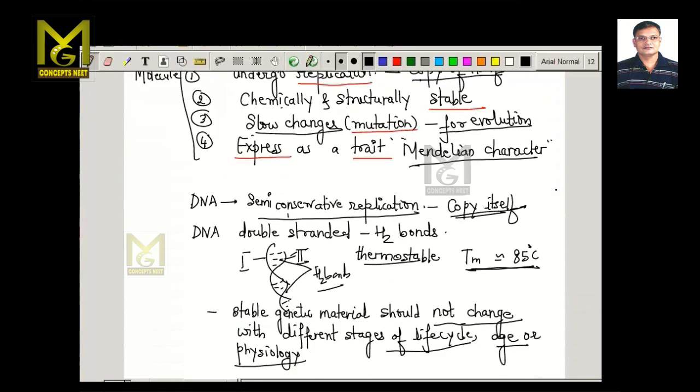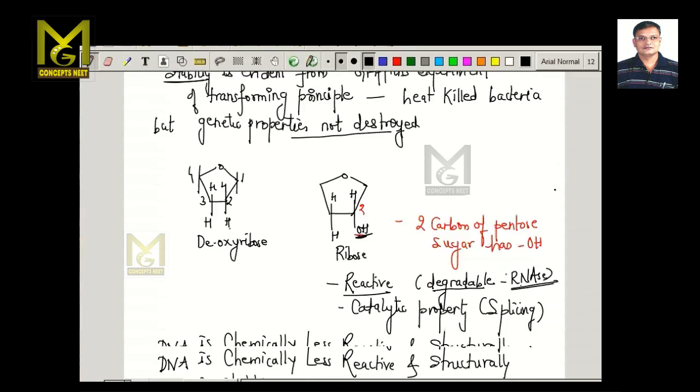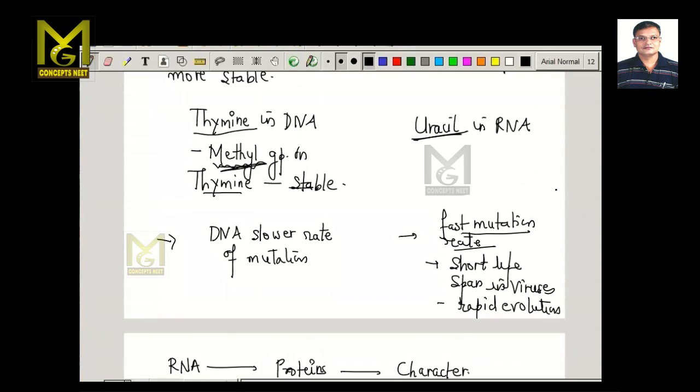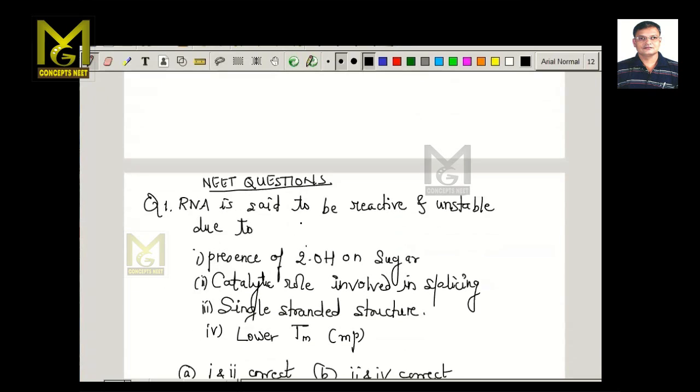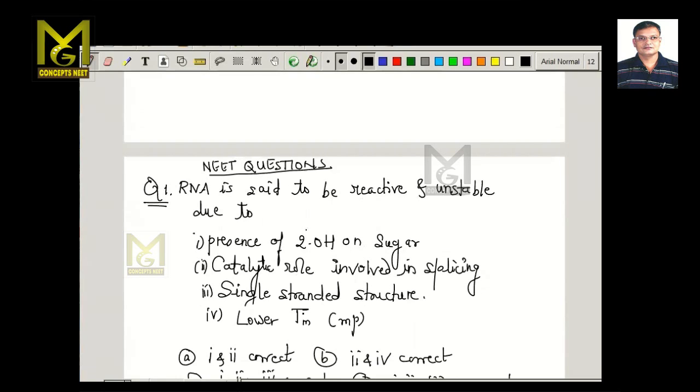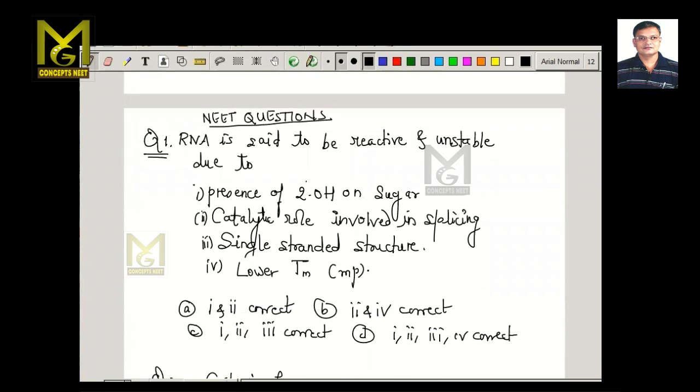So if you look at some of the type of questions which appear in NEET examination, the first question which we have taken as a sample: RNA is said to be reactive and unstable due to, they have given four options: presence of 2-OH on sugar, catalytic role involved in splicing, single-stranded structure of RNA, and lower melting point in case of RNA. So out of these, what is the reason why RNA is considered to be more reactive and unstable?